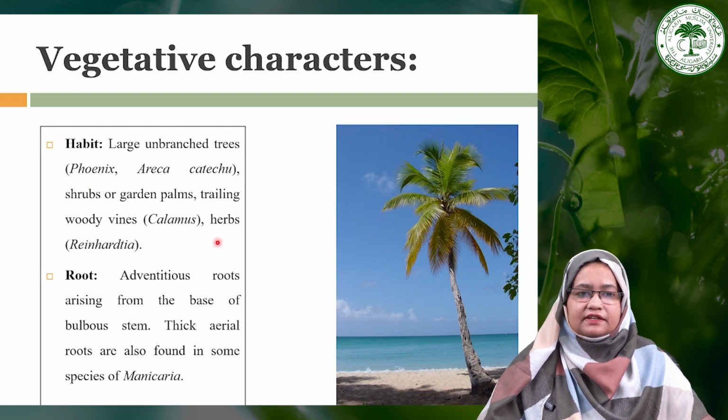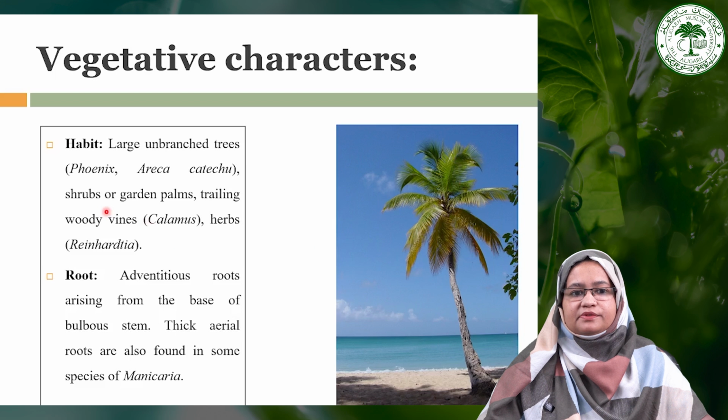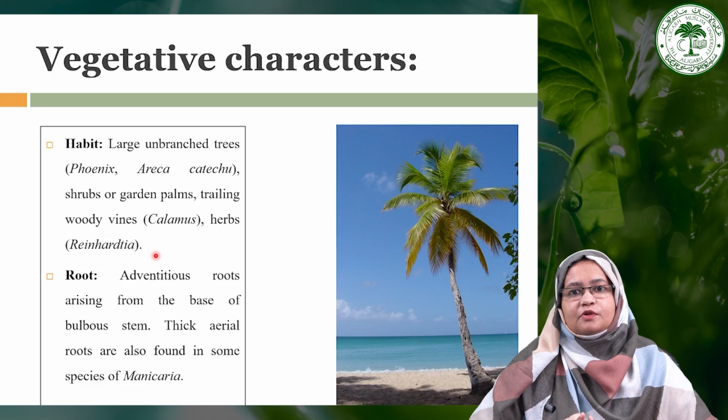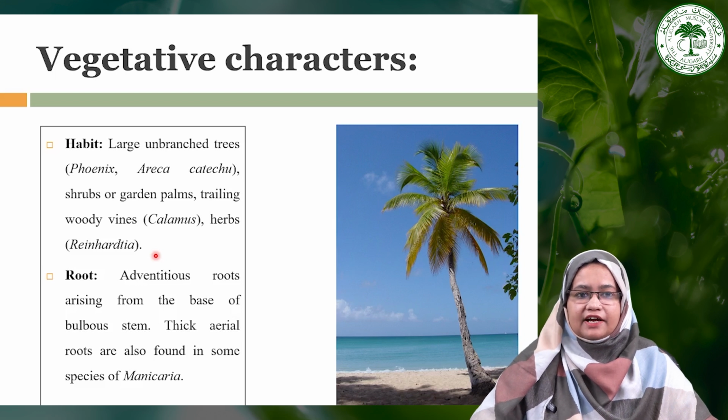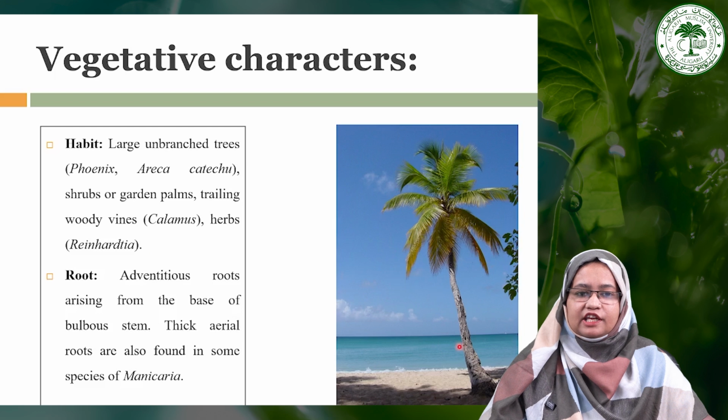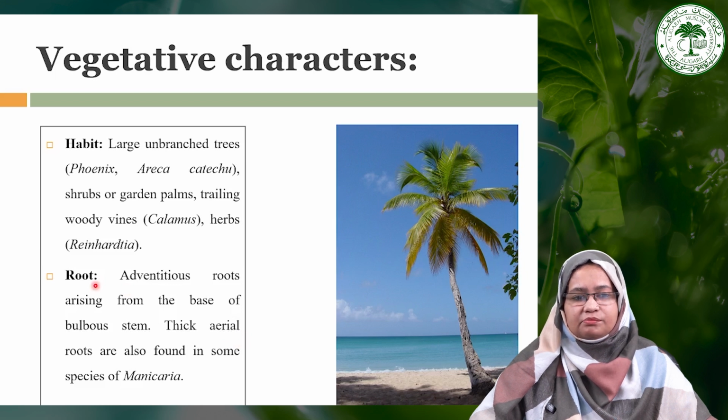Besides this, generally they are also shrubs or garden palms. They may be trailing woody vines, as in the case of Calamus, or they may be herbs, as in the case of Reinhardtia. But most commonly they are large unbranched trees, as we can see in these images. So they also have some other habits like shrubs, trailing vines as in Calamus, or herbs.